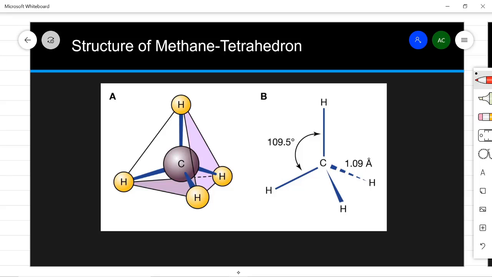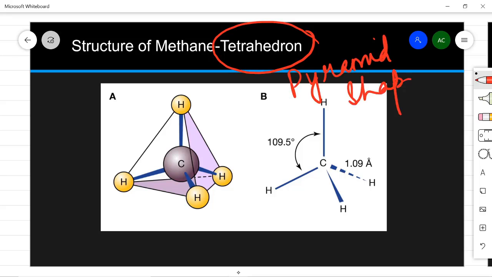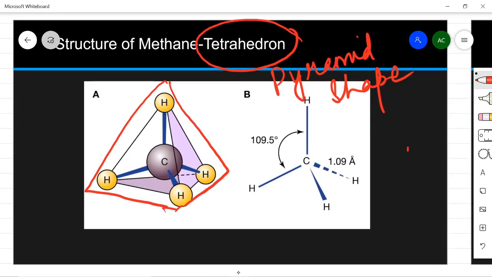So the structure of methane is tetrahedron, and what is the meaning of tetrahedron? It is the pyramid shape. Okay, so it is pyramid shape, tetrahedron, and you can see here, this is the shape of the methane molecule. And the reason for this pyramid shape is that the carbon has 4 electrons, and these 4 electrons are repelled by each other to the maximum distance.